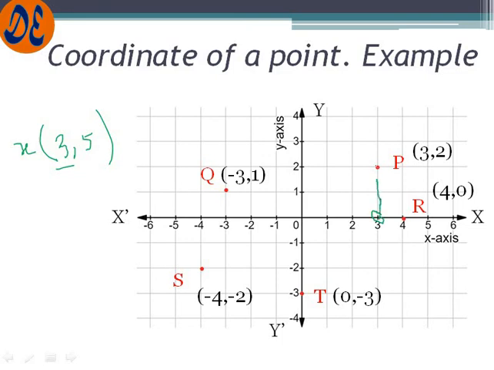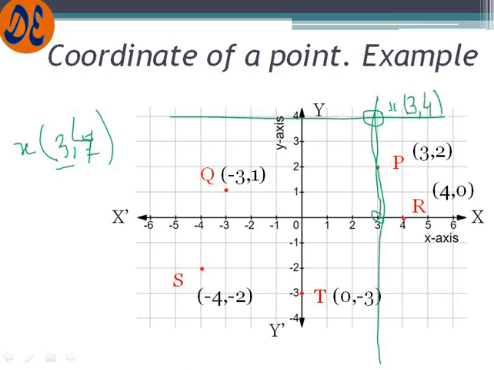We will draw a perpendicular line from 3. Here a straight line is drawn. Now next is 5. So we will go to origin 5. So here it is not 5, it is only till 4. So let us take a 4 here. So now at 4 we will draw a perpendicular line to the y axis. The line is meeting over here. Wherever the two lines meet, that is your point. This is our point x (3, 4). So this way we will be drawing a point on the graph,